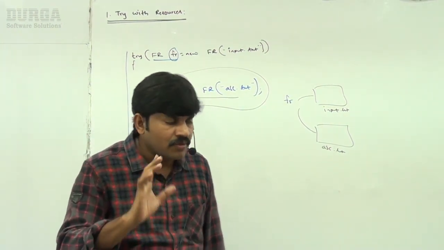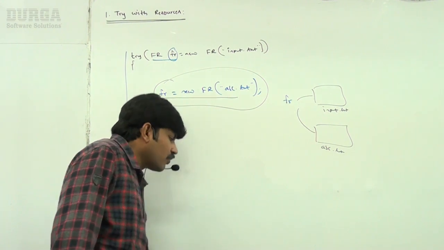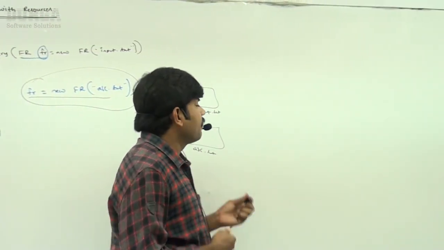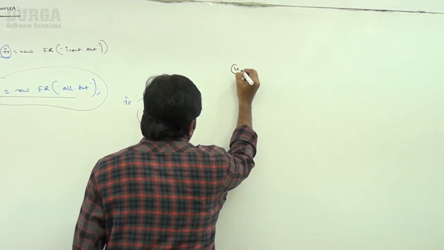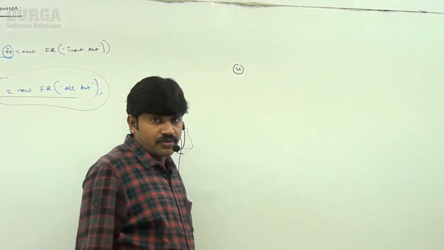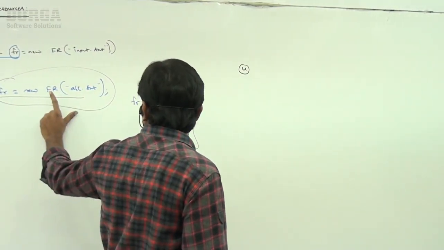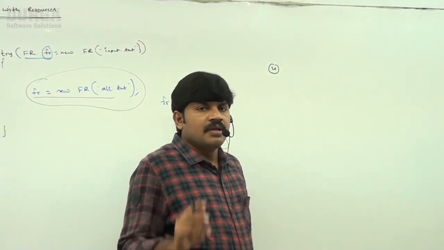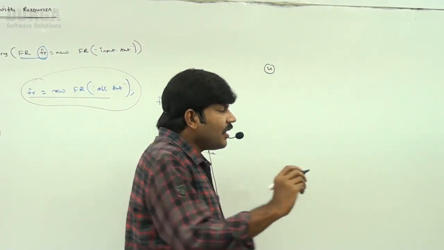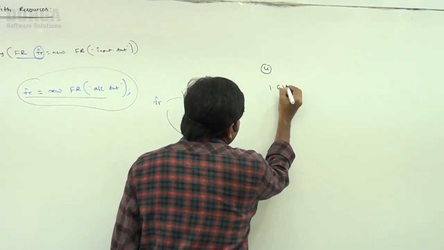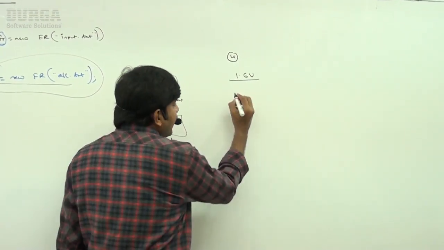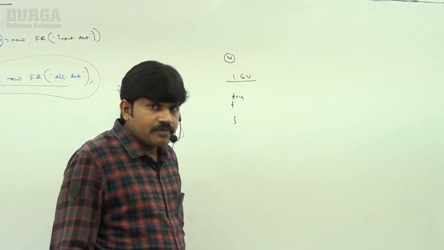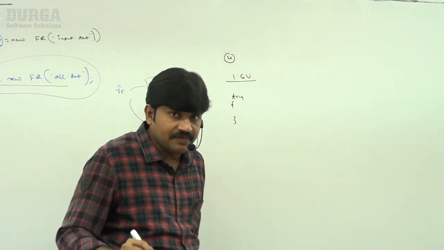Third conclusion done. Now there is one more conclusion. What is that conclusion? Observe carefully. This is the fourth conclusion, a very important one. Up to the third one, resource reference variables are final. The next one: until version 1.6, a try block should be followed by either catch or finally. Correct, right?